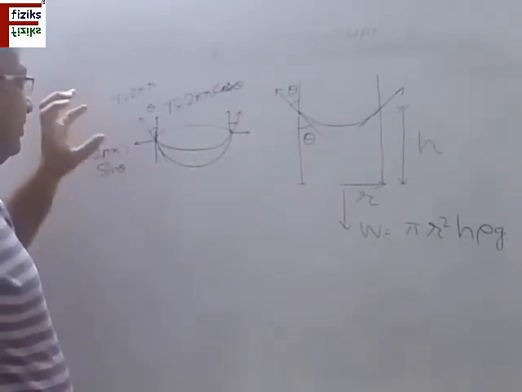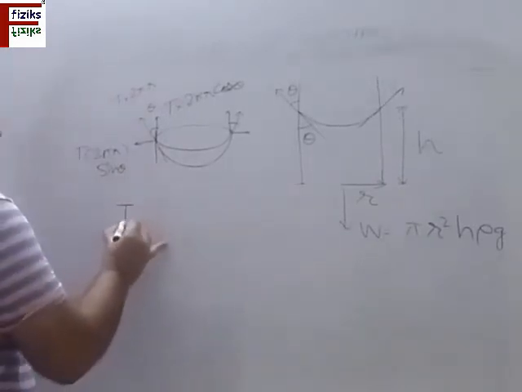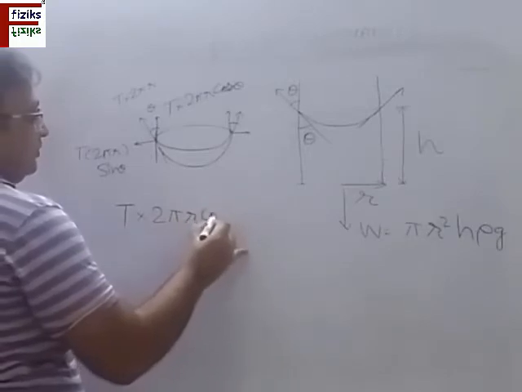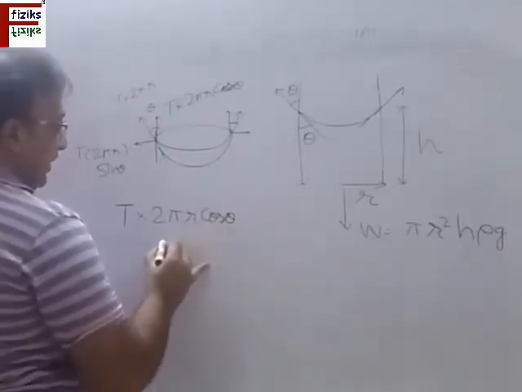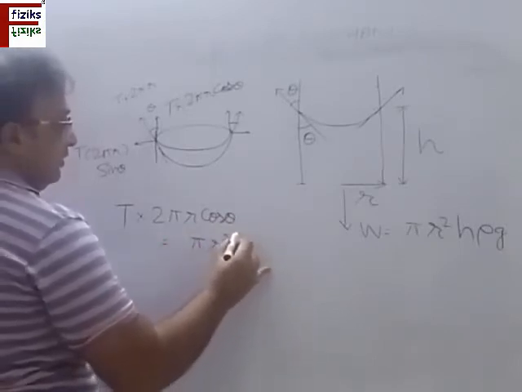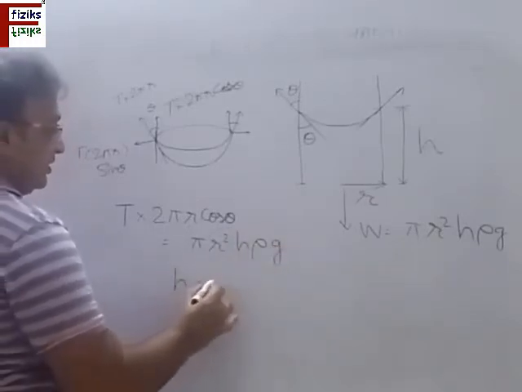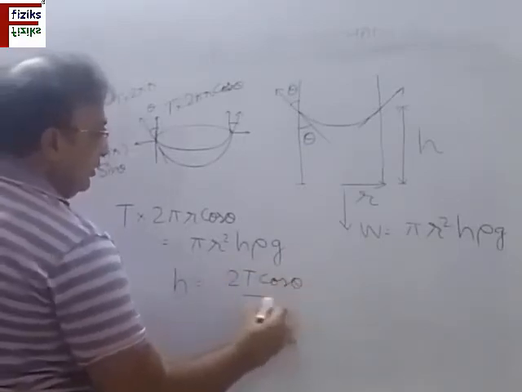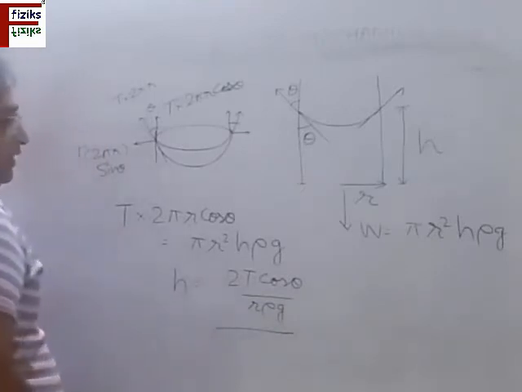So the remaining force is only the vertical component, T into 2 pi r cos theta, and this has to be balanced by the weight, which is equal to pi r square h rho g. So from this we can write h is 2T cos theta divided by r rho g. So you are getting the same formula.